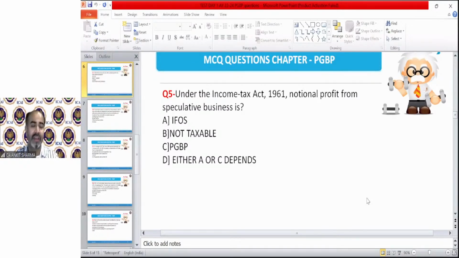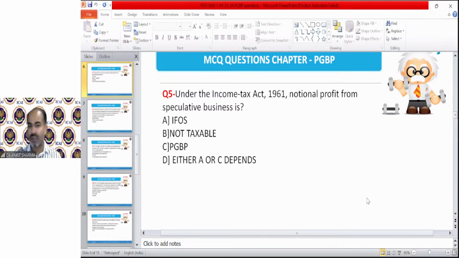I want to see who can give the correct answer for question number 5, because this is quite a different question from the others. The others were very, very easy, I guess. Now this is a different kind of question. You have to understand the question first. I'm not going to give any hint. You should know the meaning of notional profit. If you know it, then you might be able to solve this question. Otherwise, you are going to solve it wrong.